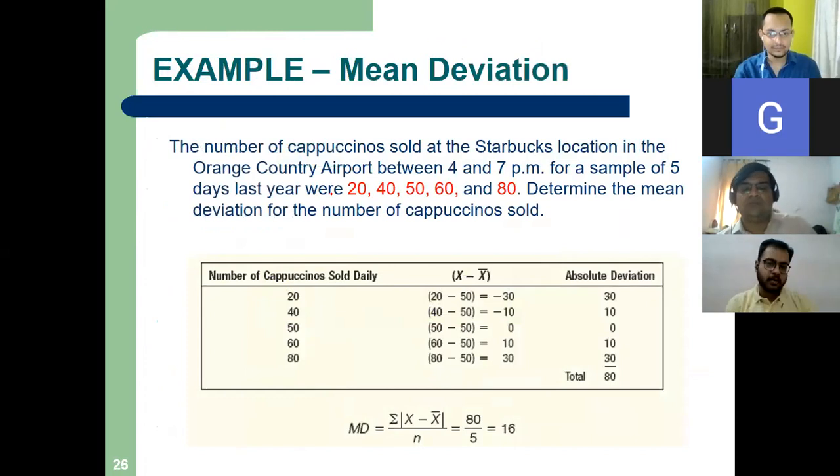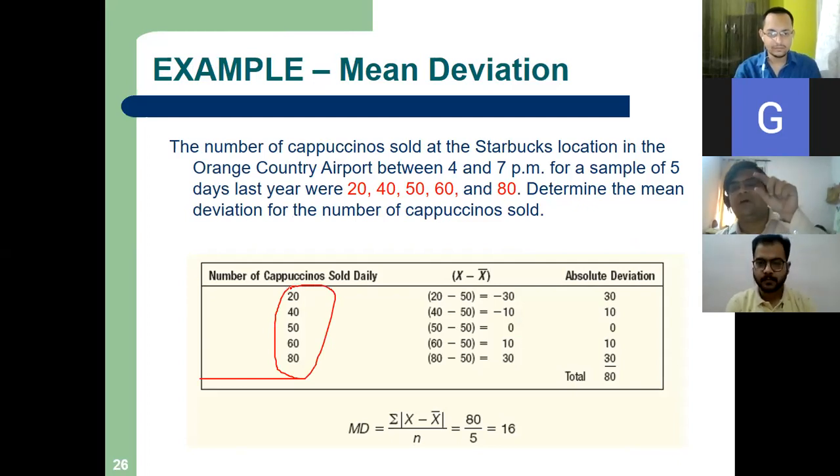Yeah, all of you look here. See, all of you. Suppose this is my data set. Just as Saurabh has asked, see, this is a data of how many cups of coffee sold in 5 days. These are the coffee cups sold.